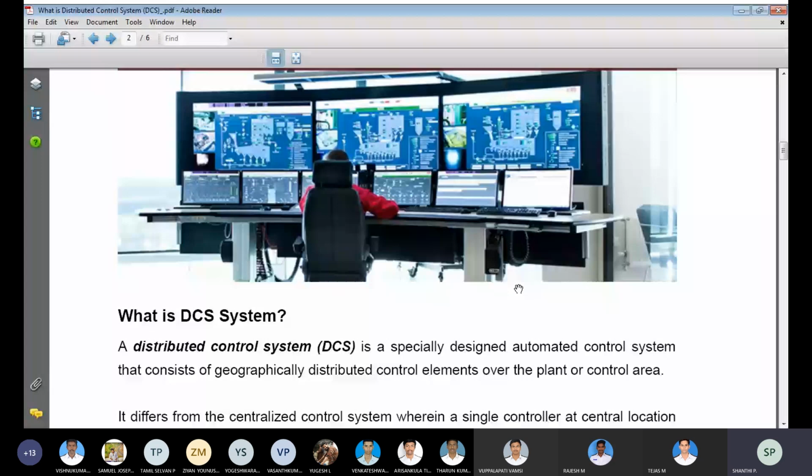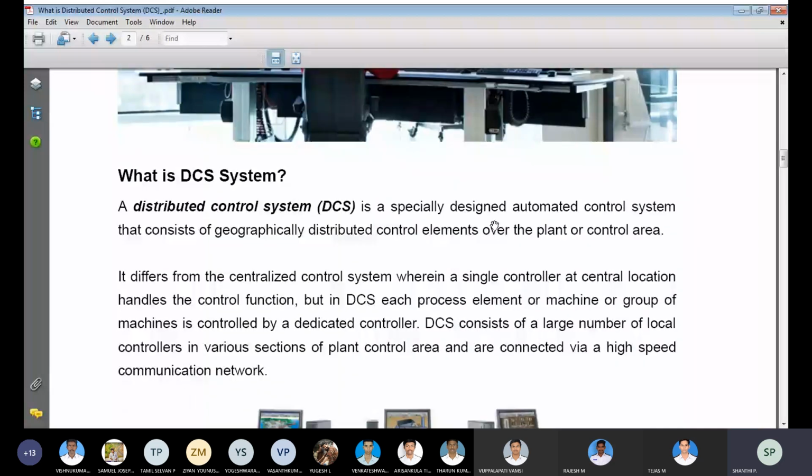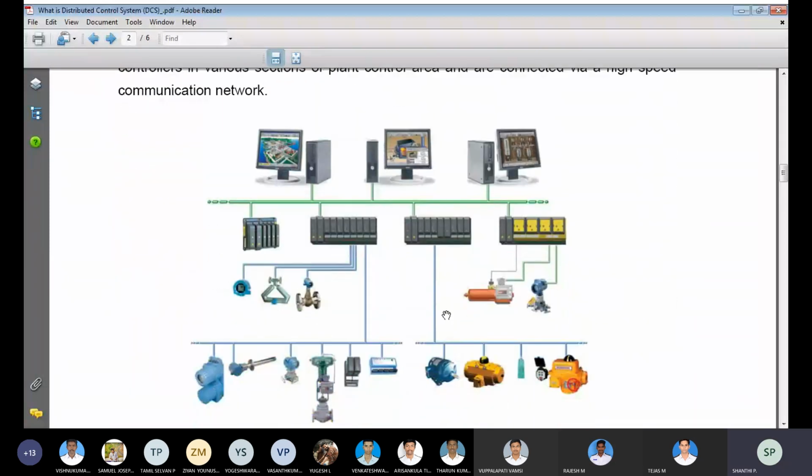It is carefully distributed, with maximum control elements, and all the control areas utilize the distribution control system. It is mostly used for all the machines. Each element of the process is controlled, along with groups of machines and different types of controllers. All the places have to be connected.